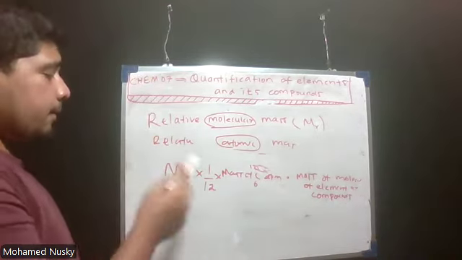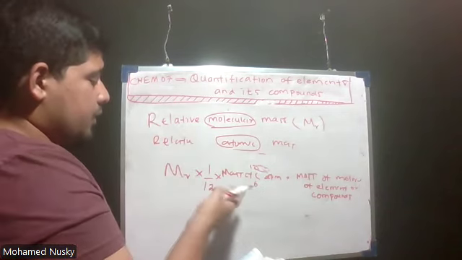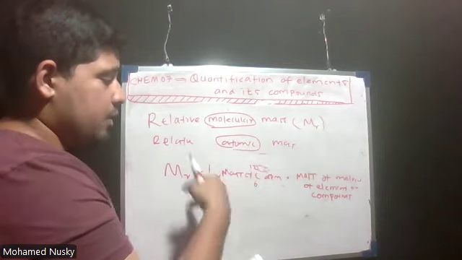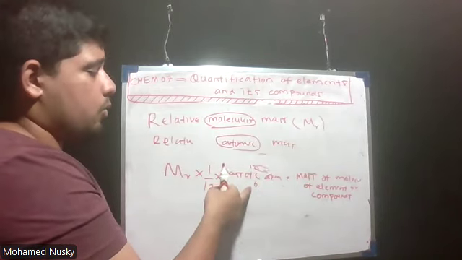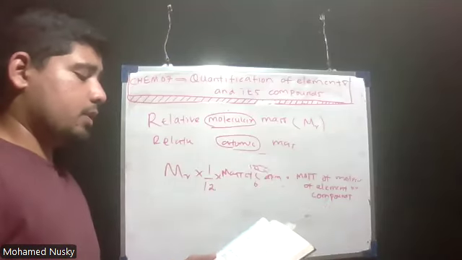So, what is this relative molecular mass? With how many times should I multiply the 1/12 the mass of carbon-12 isotope to get the mass of a molecule of an element or compound? That's it.